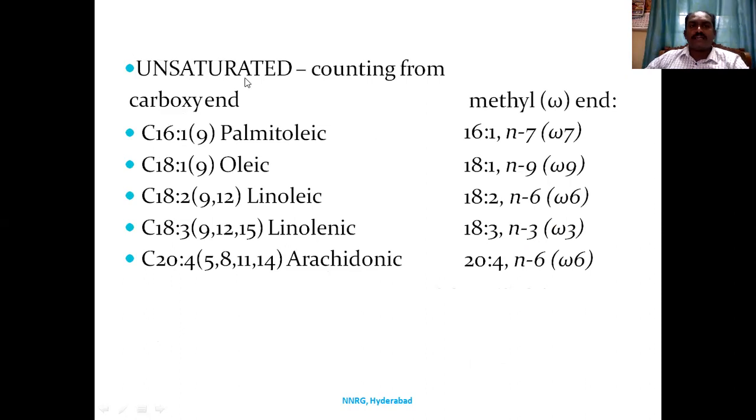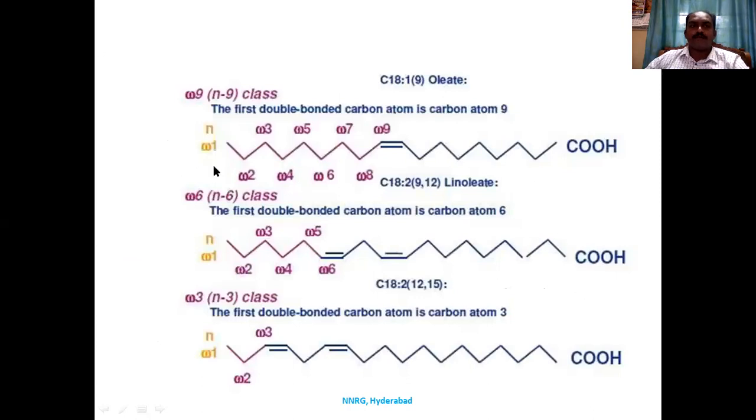So for saturated and unsaturated fatty acids, counting from the methyl end, we call it omega. Omega-7 acid is palmitoleic acid. Oleic acid is an omega-9 acid. Linoleic acid is an omega-6 acid, linolenic acid is an omega-3 acid, and arachidonic acid is an omega-6 acid. So these are the structures. The double bond is present at 9. We call it linolenic acid, linoleic acid and other acids.